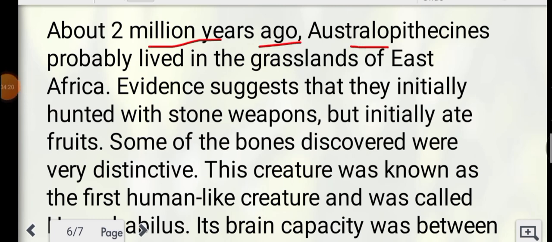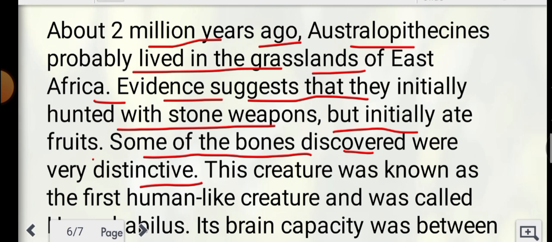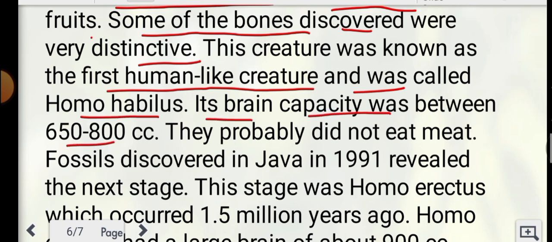About 2 million years ago, Australopithecus probably lived in the grassland of East Africa. Evidence suggests that they initially hunted with stone weapons, but initially ate fruit. Some of the bones discovered were very distinctive. This creature was known as the first human-like creature and was called Homo habilis. Its brain capacity was between 650 to 800 cc. They probably did not eat meat. A fossil discovered in Java in 1991 revealed the next stage.